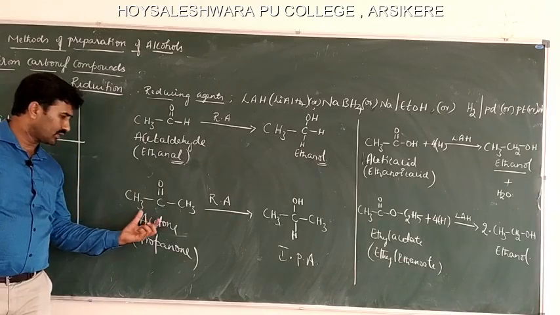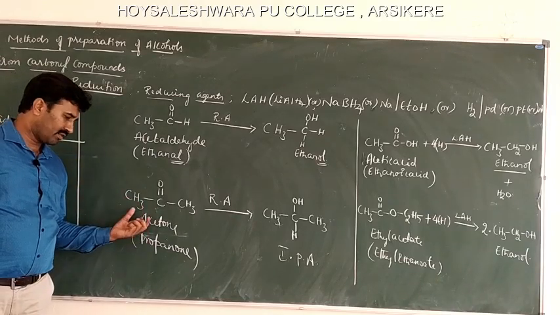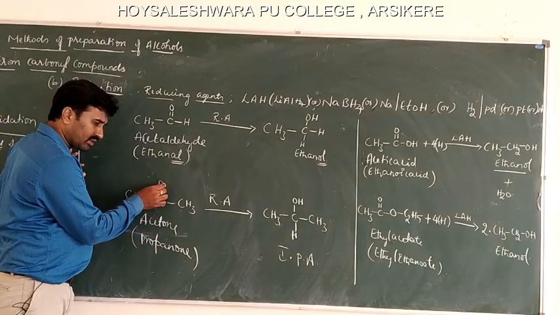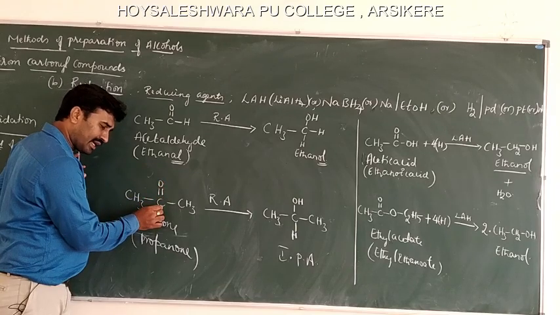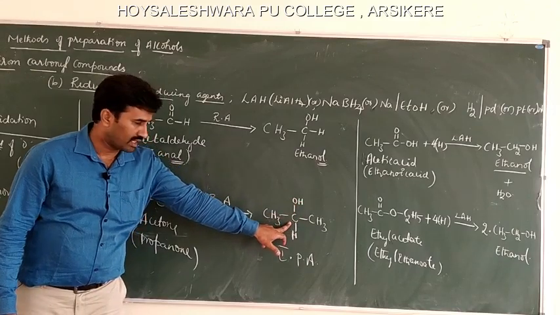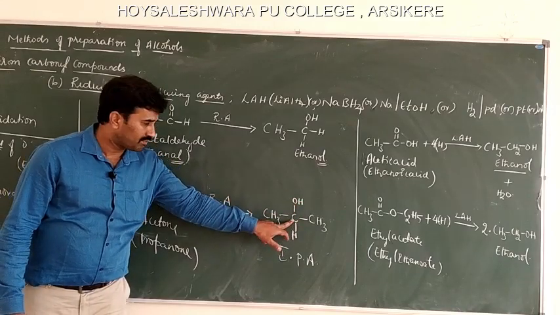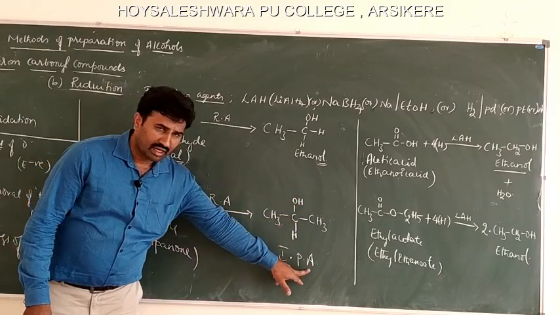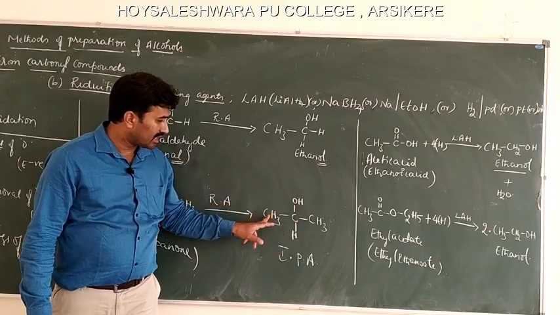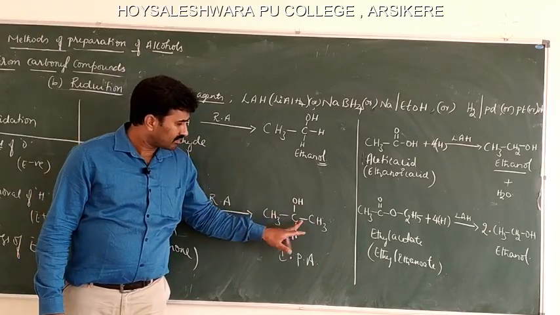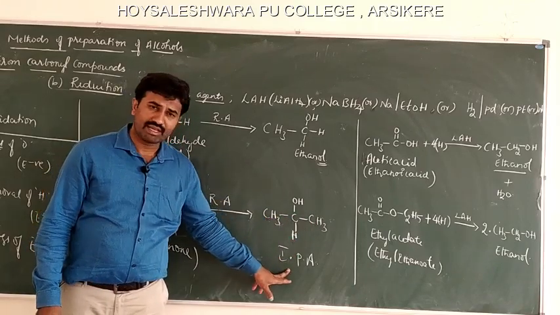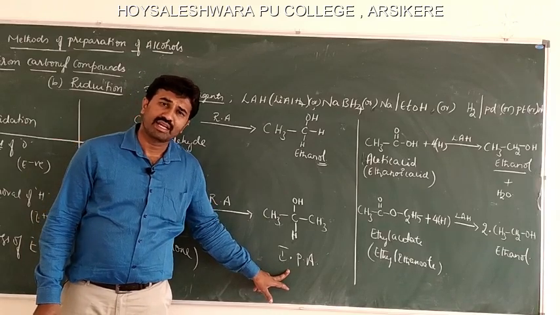The next one is acetone, that is propanone. The IUPAC name of acetone is propanone. Here, one hydrogen is added to the oxygen atom and another hydrogen atom is added to the carbon atom. So, this is isopropyl alcohol. It is secondary in nature because the hydroxyl group is attached to a carbon atom attached to two alkyl groups, that is methyl groups, and one hydrogen atom. It gives isopropyl alcohol, which is secondary in nature.